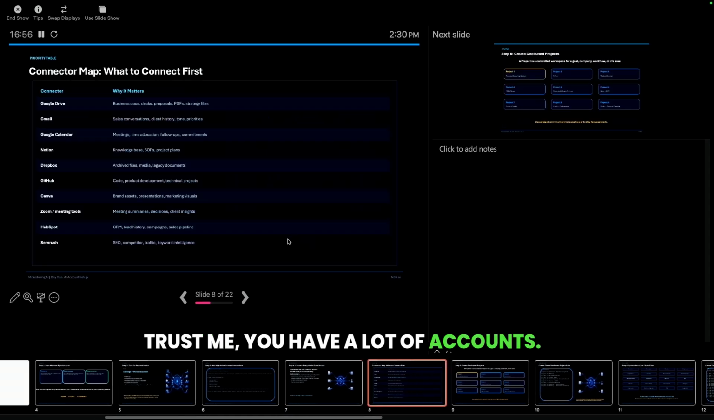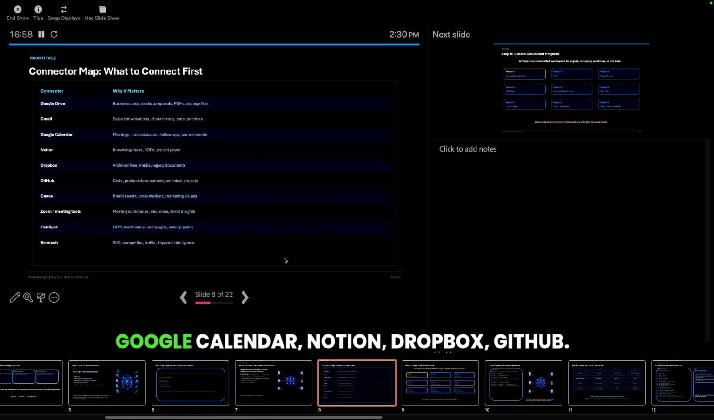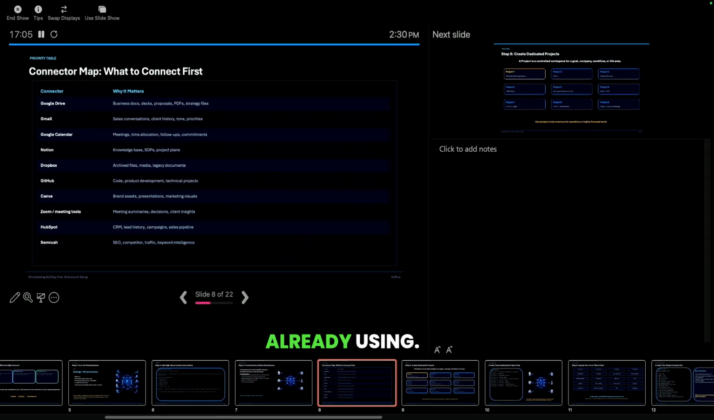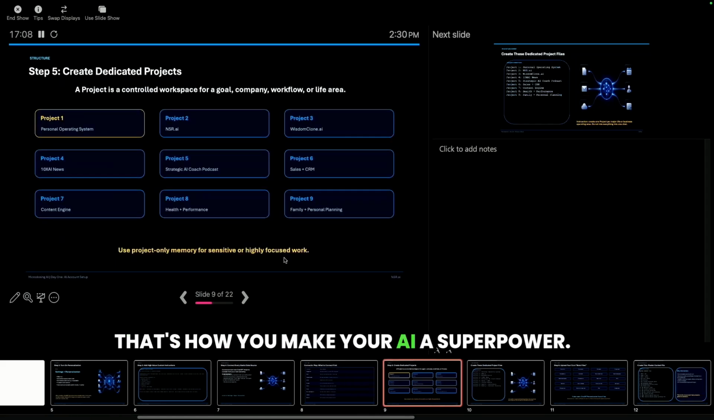Trust me, you have a lot of accounts. I don't know if it's Google Drive, Gmail, Google Calendar, Notion, Dropbox, GitHub, Canva, Zoom meeting tools, HubSpot. I mean, there's a million tools that you're already using. You want to connect it. That's how you make your AI a superpower.